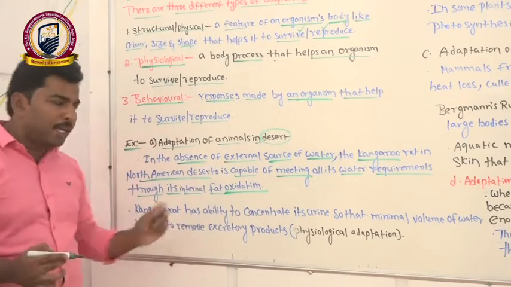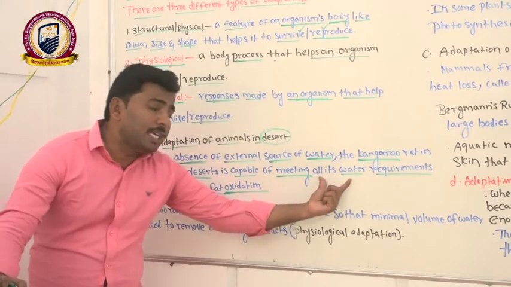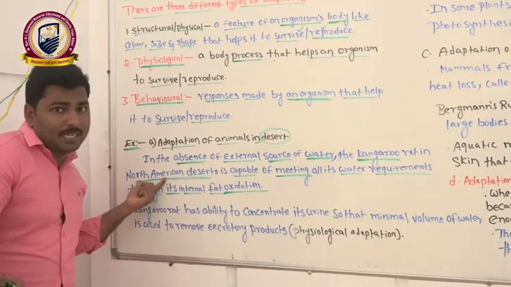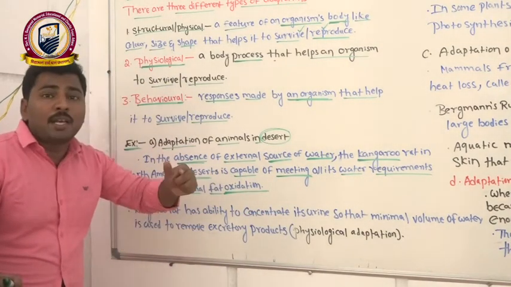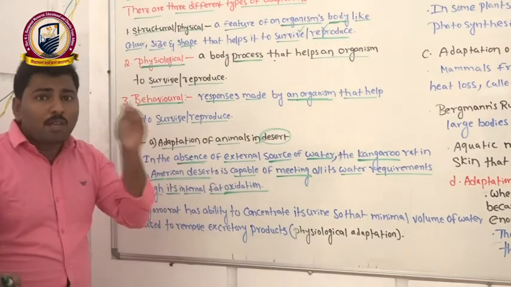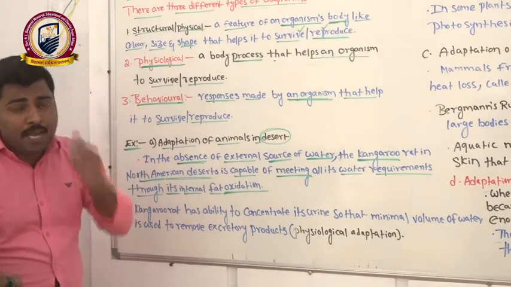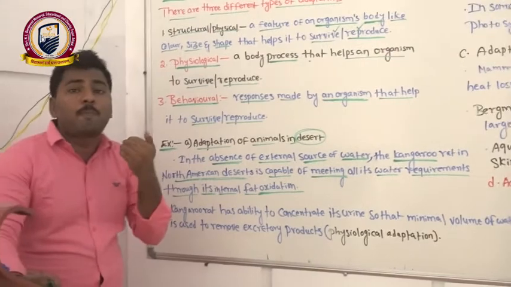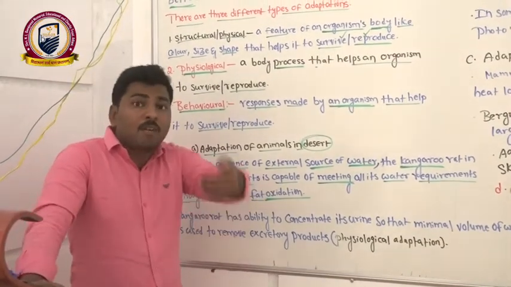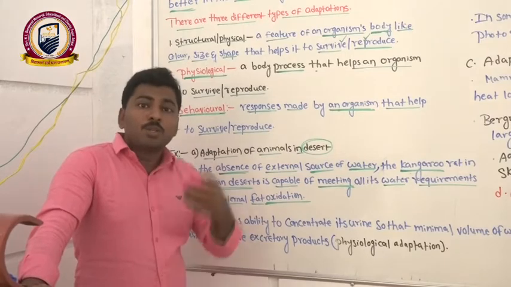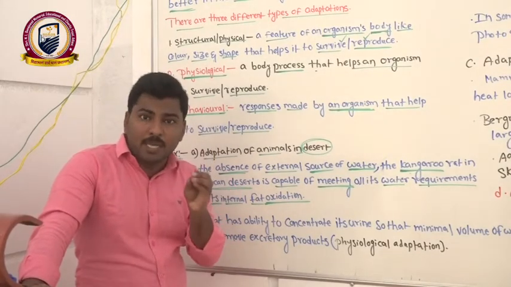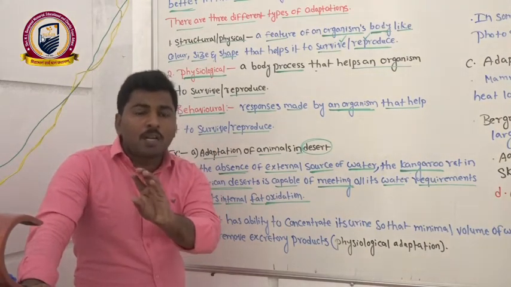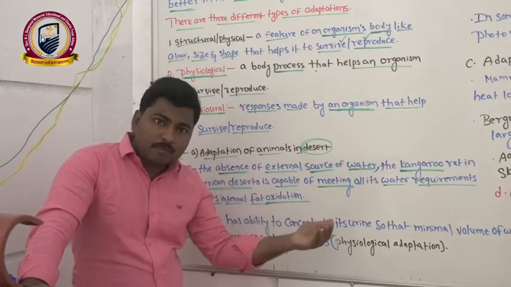What is the meaning of this? Actually, these kangaroo rats are there in the desert areas. In which desert areas? In Northern American desert areas. They don't have much water in their surroundings. So what they will do is, when the water content is very less in the surroundings, they will oxidize their fat content in their body. When the fat oxidation takes place, as a byproduct, water is released. That water they can use for their metabolism.